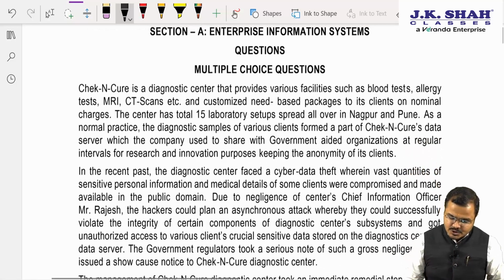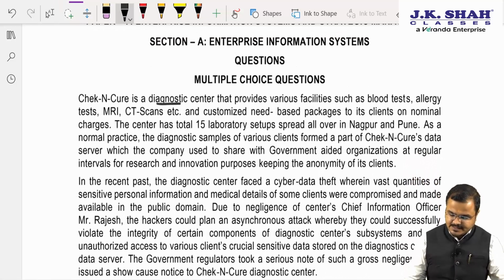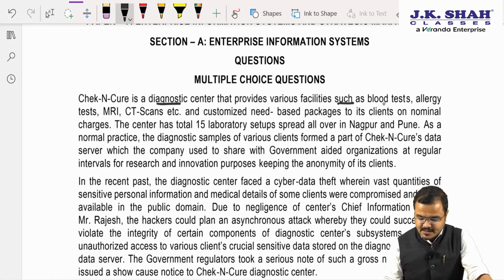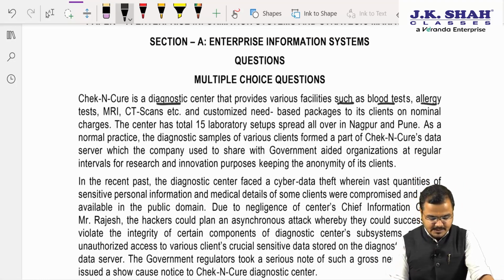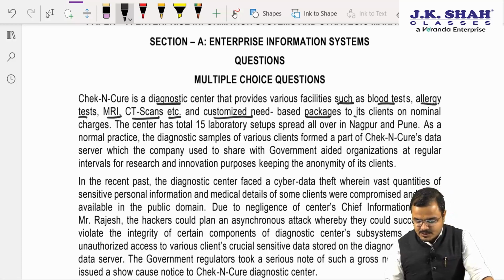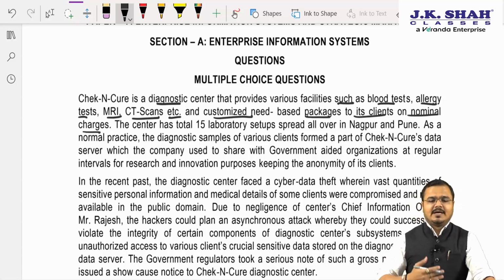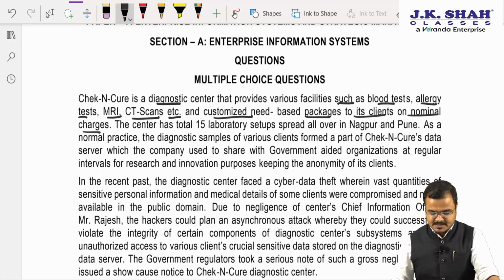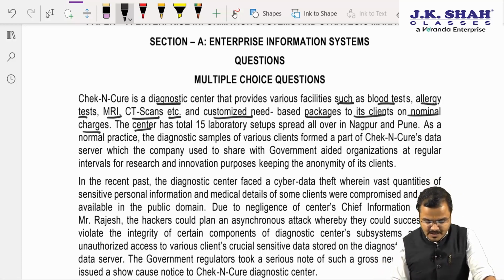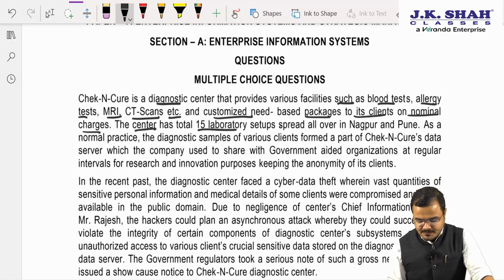See this. Check and Cure is a diagnostic center that provides various facilities such as blood test, allergy test, MRI, CT scan, etc., and customized need-based packages to its clients at nominal charges. So we come to know it is an organization which provides diagnostic services. Further, the center has a total of 15 labs spread all over Nagpur as well as Pune.